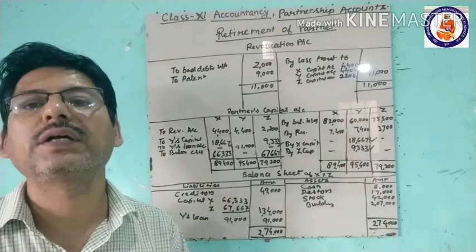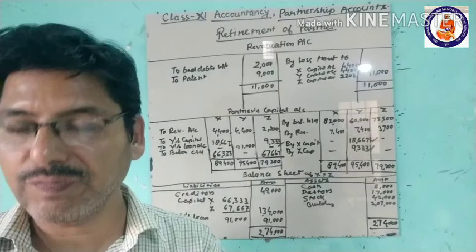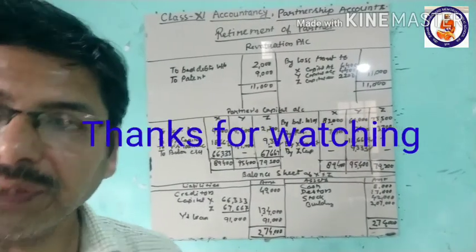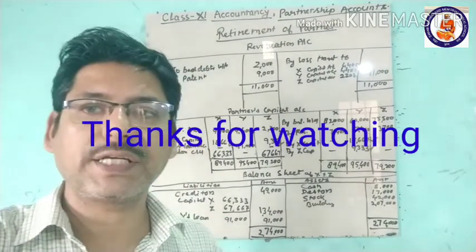This is the balance sheet. Okay, this is how this is solved, and we'll try a few more questions. After that we will start the next chapter. Okay.